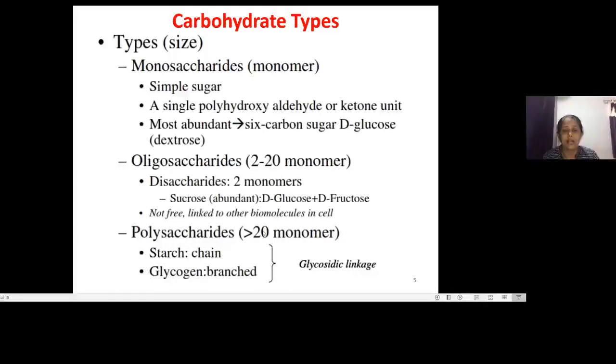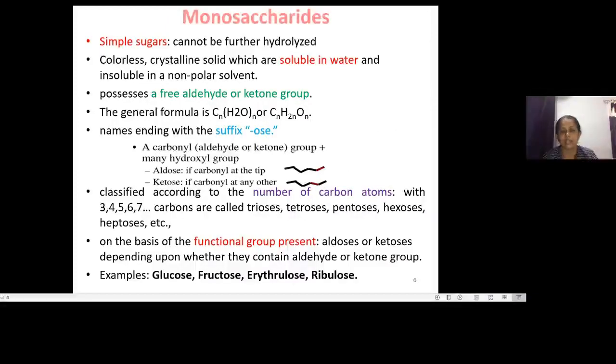They are classified based upon the nature of the monomers present. Starch or glycogen come under the category of energy storage polymers, while cellulose or pectin are structural polymers. We will see these in detail further. So we start here with the monosaccharides.